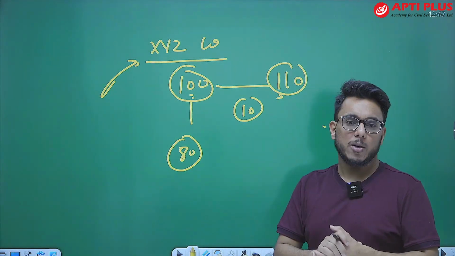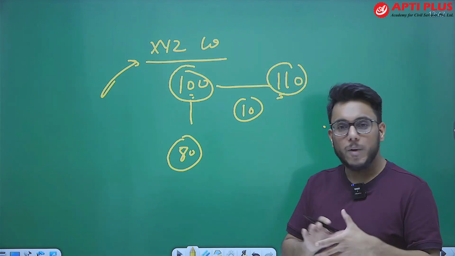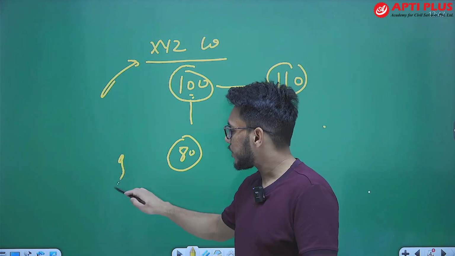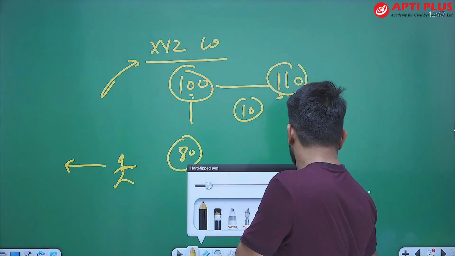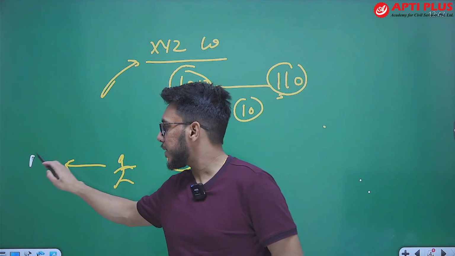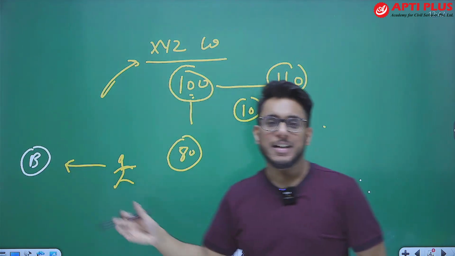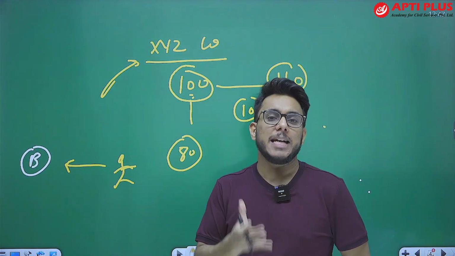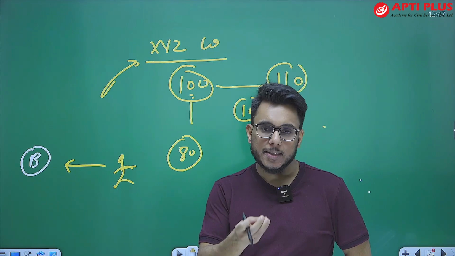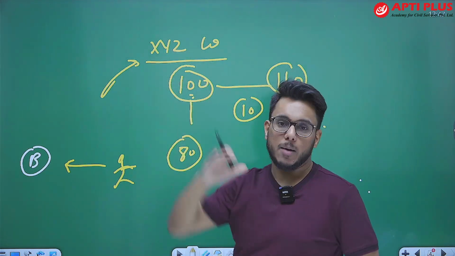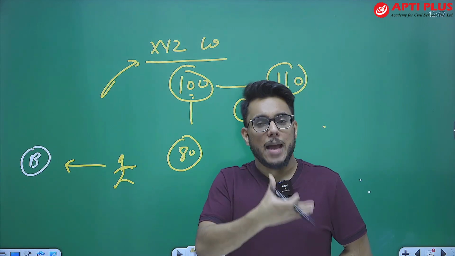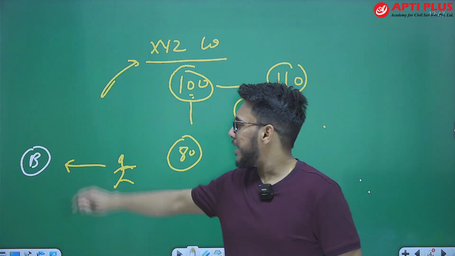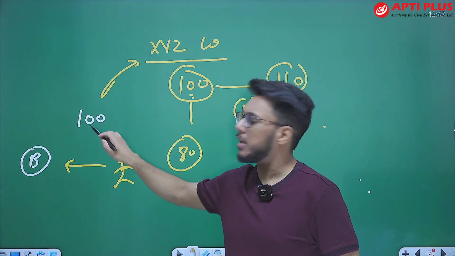I think the price will go to 80 rupees. Now what can I do? I will go to my broker and tell him to please lend me shares of this XYZ company. I'm not buying, I am borrowing the shares from him. Let's say he lent me 100 shares.